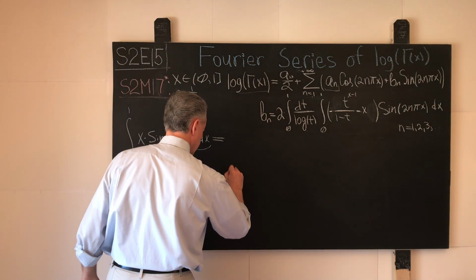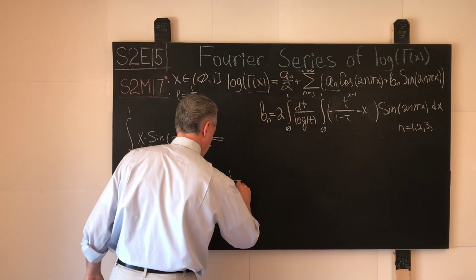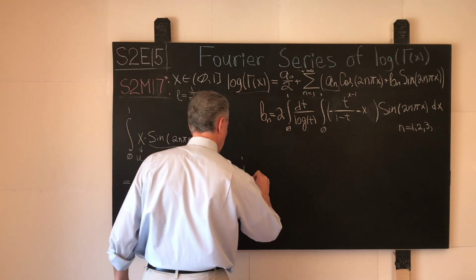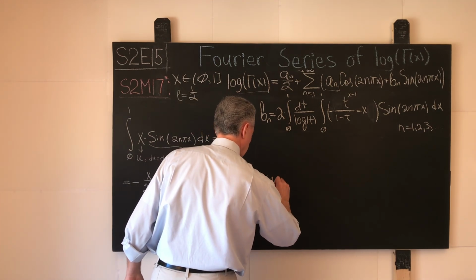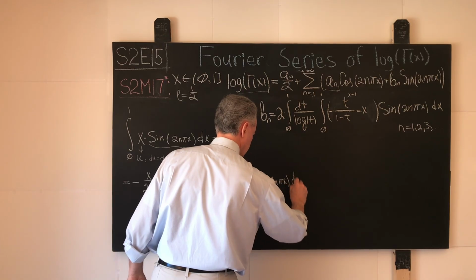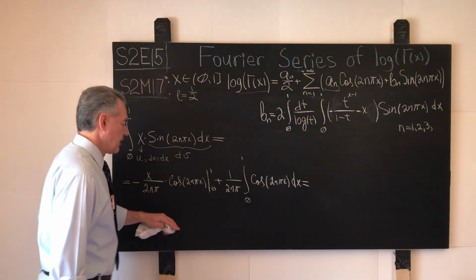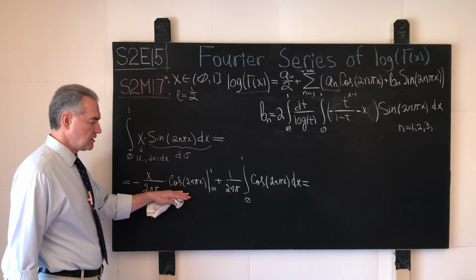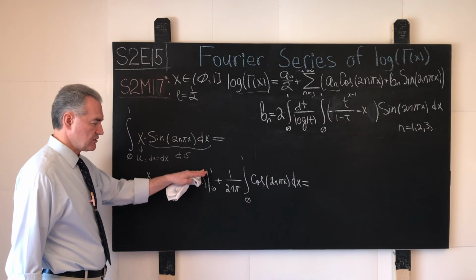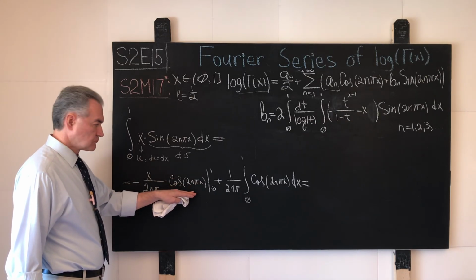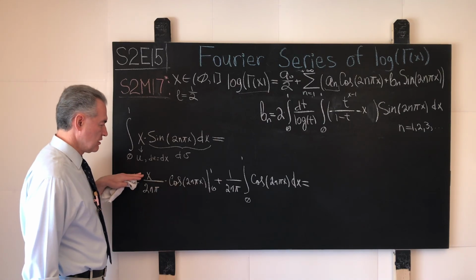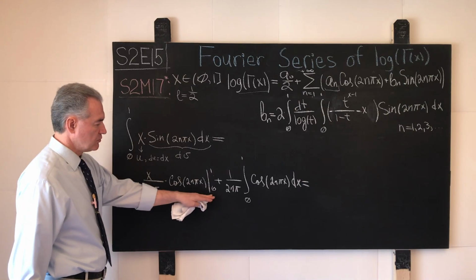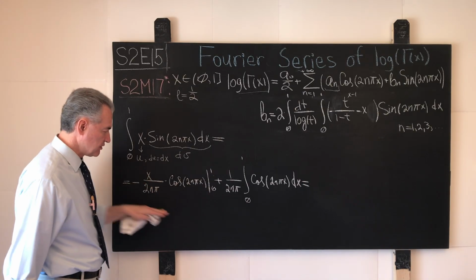So here we'll have plus 1 over 2n pi, and the integral from 0 to 1 of cosine of 2n pi x dx. When cosine is evaluated at any integral multiple of 2 pi, which is what we have here in both cases, we obtain 1. At the upper boundary, the value of x is 1. At the lower boundary, that summand evaporates.